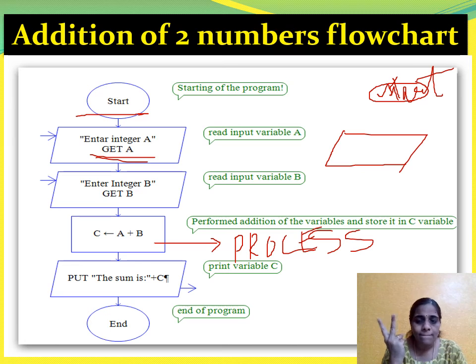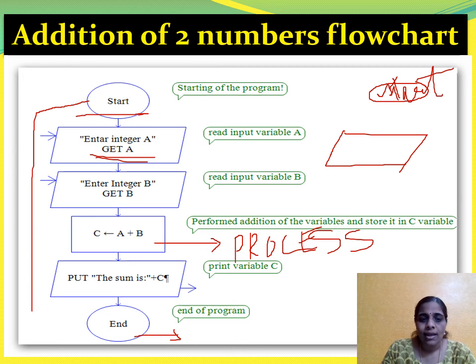You are going to add two numbers A and B, so you write C is equal to A plus B. What formulas you are going to use, what process you are going to do, you have to write inside that rectangular box. Then print sum, and again end. The same oval box should be used for the start and end. Do you understand, children? This is a simple flow chart which I have shown you as the example.